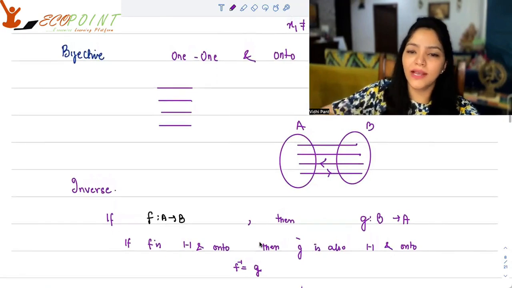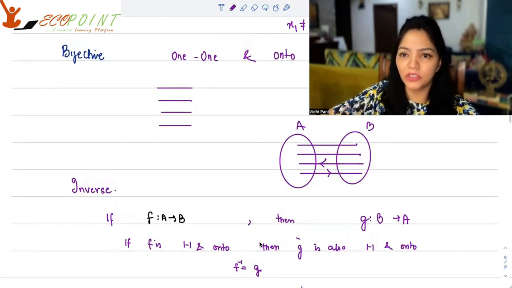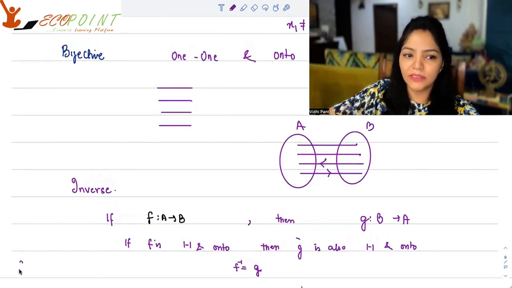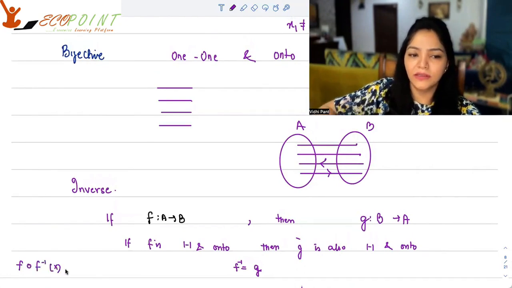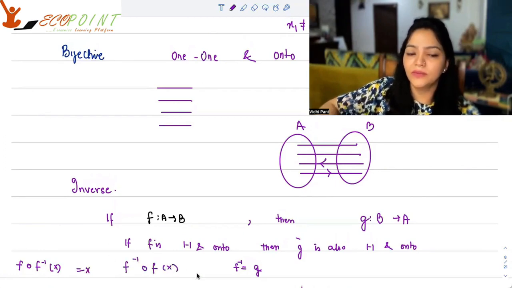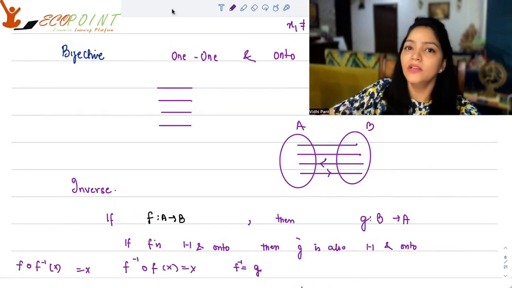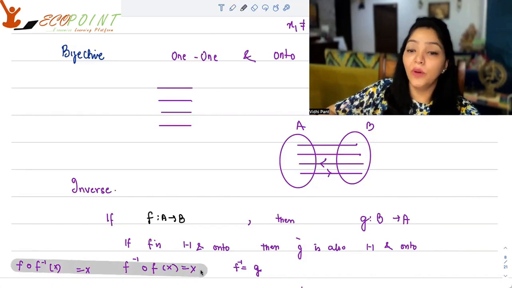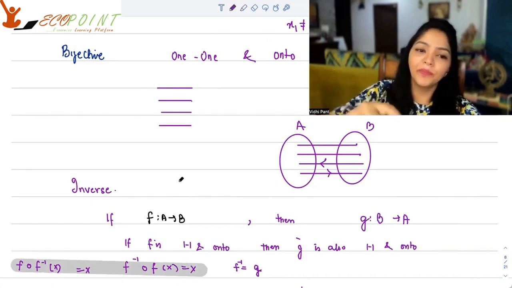Okay, so what is happening here? When you take the composition, you get identity elements. Basically, f of f inverse x will just give you x, and f inverse of f of x will just give you x again. So that is happening. That is why you have an inverse here.